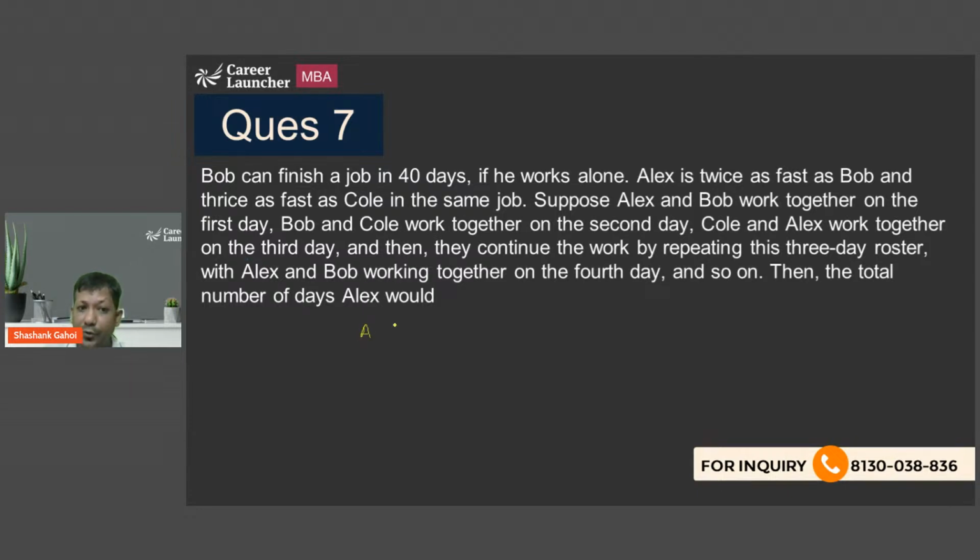So the speed of Alex is 2 times the speed of Bob and 3 times the speed of Cole. Okay. So I am assuming that the total efficiency of Alex is 6. So efficiency of Alex is 6, efficiency of Bob is 3, and efficiency of Cole is 2. Now Bob can finish the job in 40 days. So efficiency of Bob is 3 and Bob can finish the job in 40 days. It means total work should be 120. That's it. We got it.